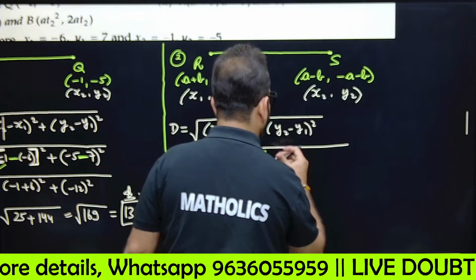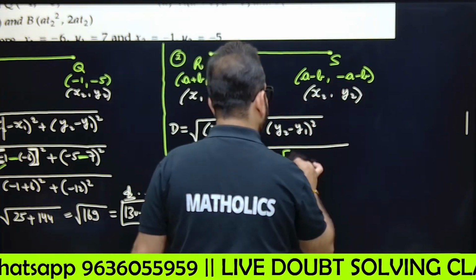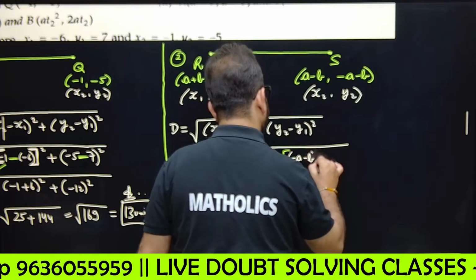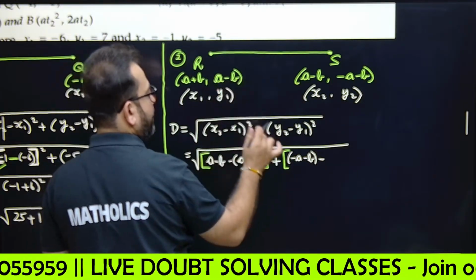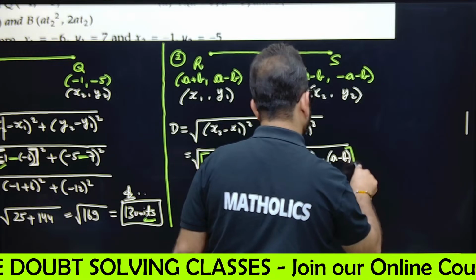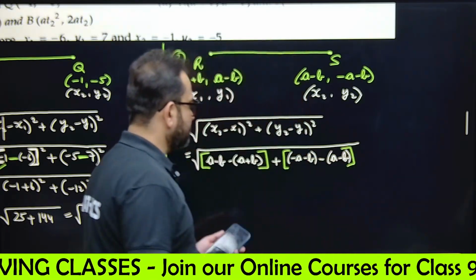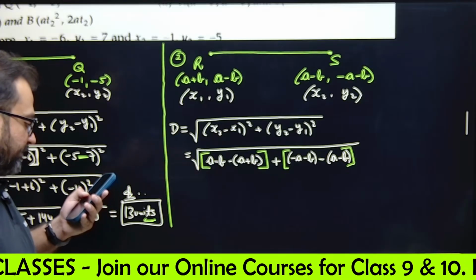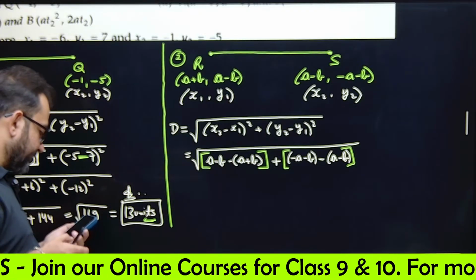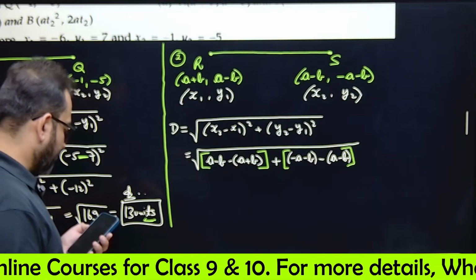Plus y2 minus y1 would mean what? What is y2? It is minus a minus b. Minus, what is y1? A minus b. Always use brackets. Is it clear? Can you see the difference easily? Use brackets. Done. Can we move forward?